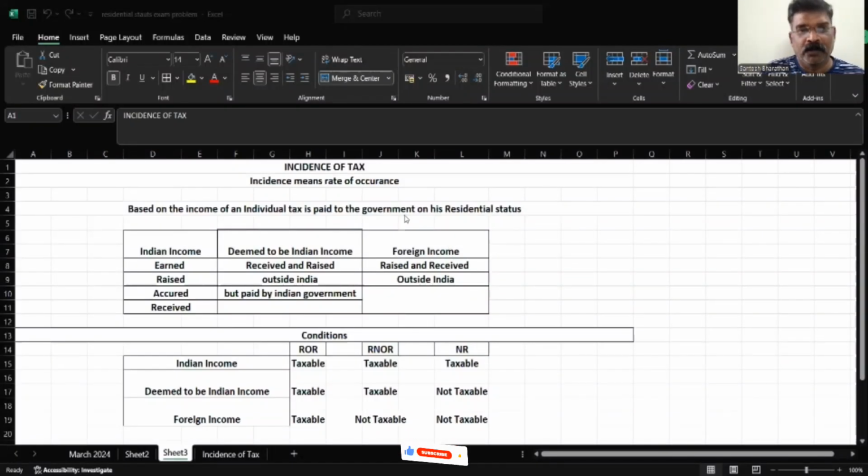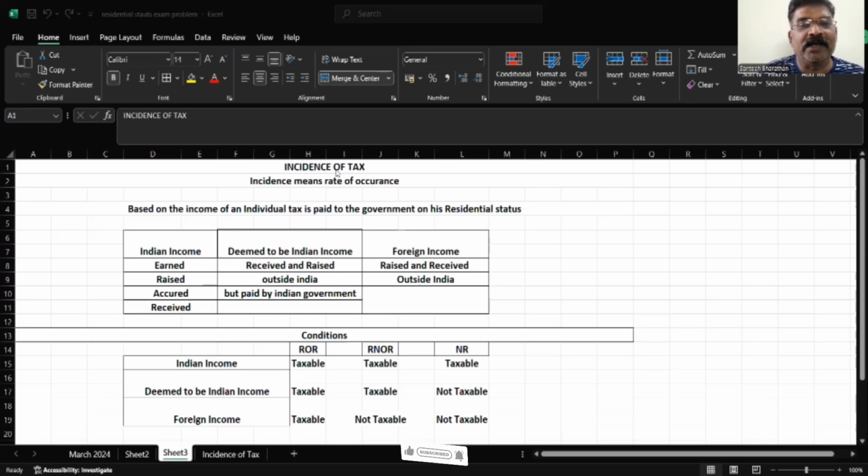Hi children, today we are going to study about the incidence of tax. Let us understand the meaning of incidence. The general meaning of incidence means rate of occurrence. So what do you mean by this rate of occurrence?